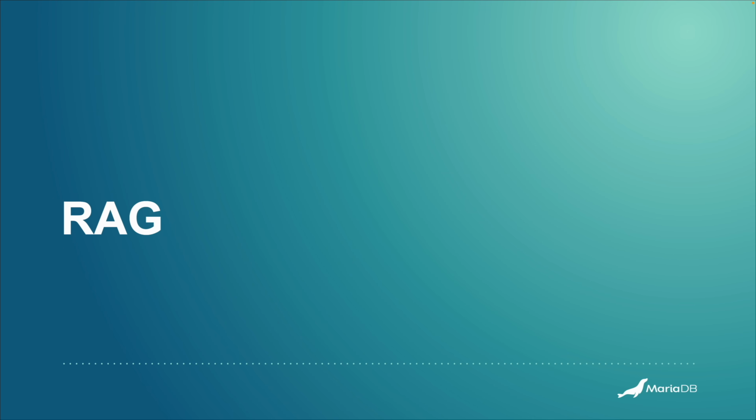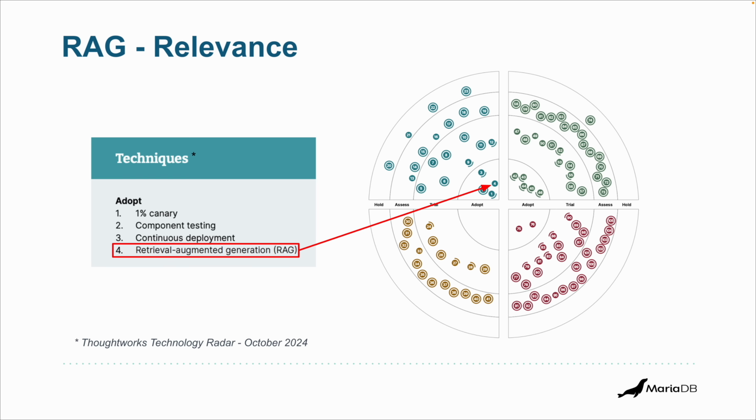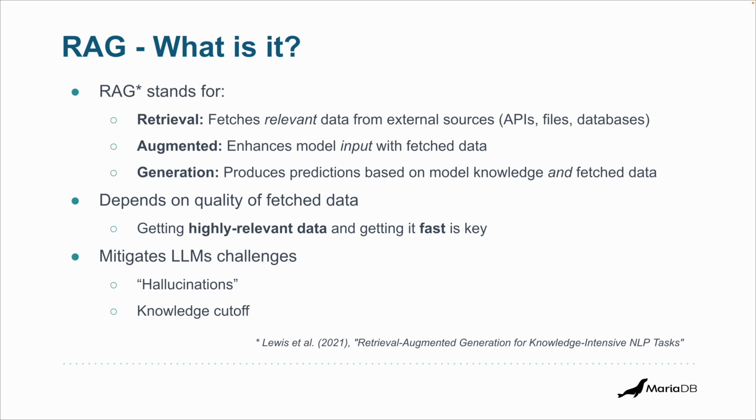Fortunately, there's a technique which is an alternative to retraining and fine-tuning called RAG. Before we talk about it, notice that this technique is not new, right? People are using it already. In fact, it is one of the techniques in software development that companies should adopt according to the ThoughtWorks technology radar. Now, what is RAG?